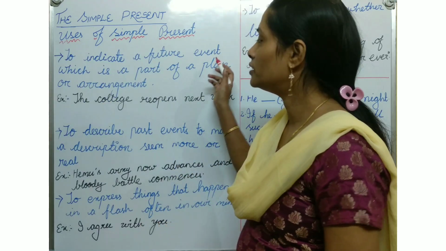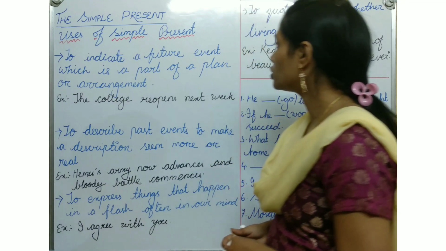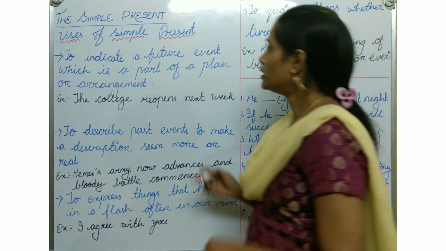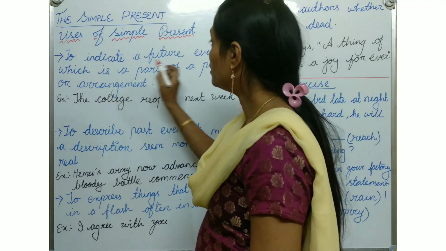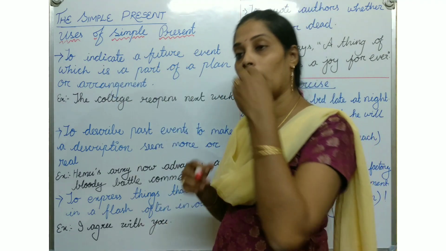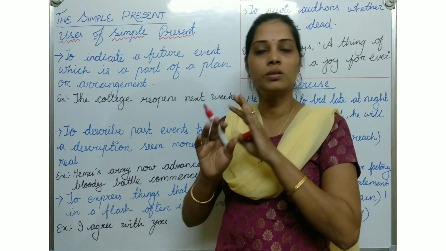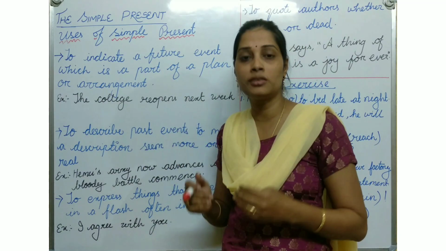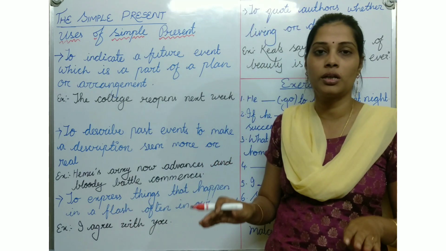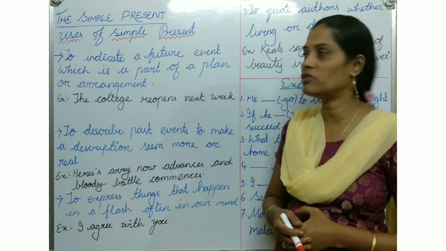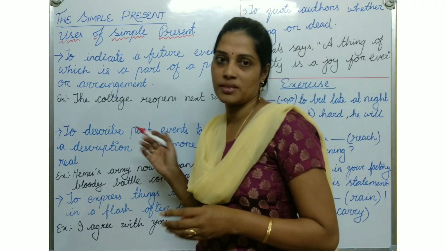A future event which is a part of a plan or arrangement. Over here, to indicate a future event, कुछ आगे में होने वाला है उसके लिए अभी से प्लान होगा और उसका अरेंजमेंट होगा. प्रेजेंट में अरेंजमेंट आप करोगे, प्लान करोगे, then future it will be worked out. So in that case also we can use simple present tense.